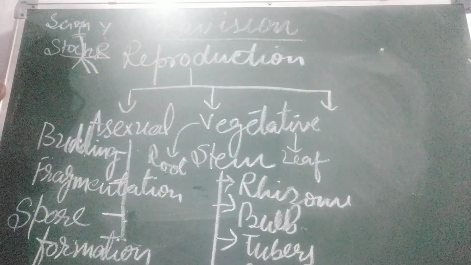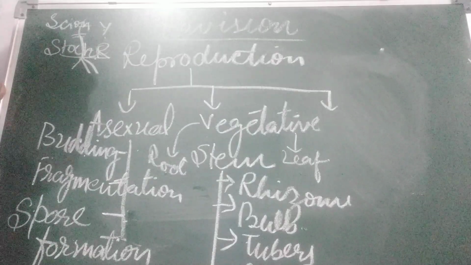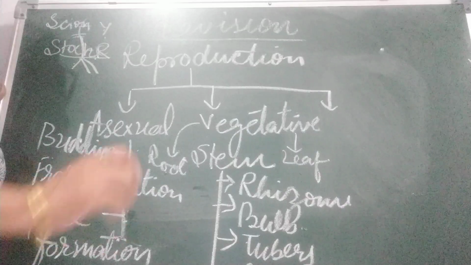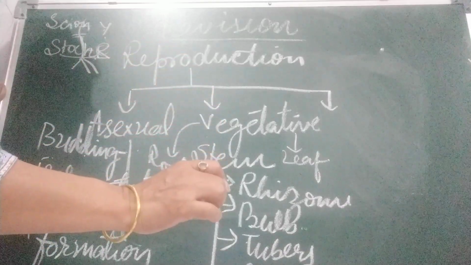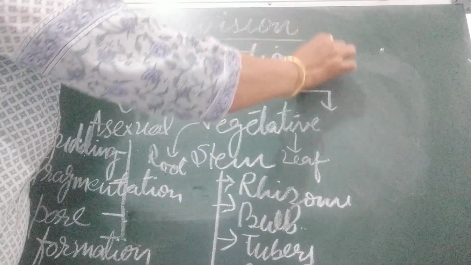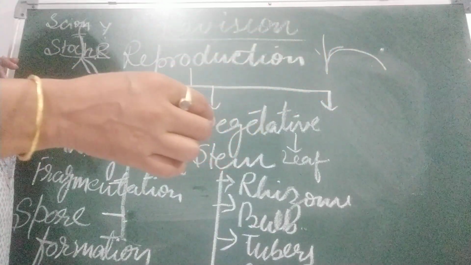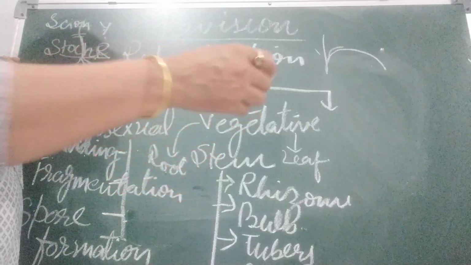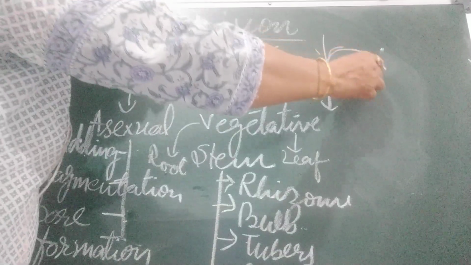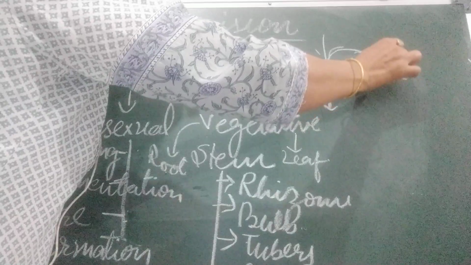in the desirable season, like the rainy season, and new plants come out from that. Third is layering. In this method, on one branch of the stem, we put some soil. This is the plant, this is the branch. In this process a young branch is lowered down, bent toward the ground and covered with moist soil. And what happens, a new plant grows from this.